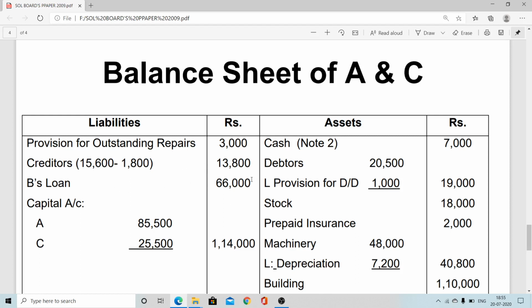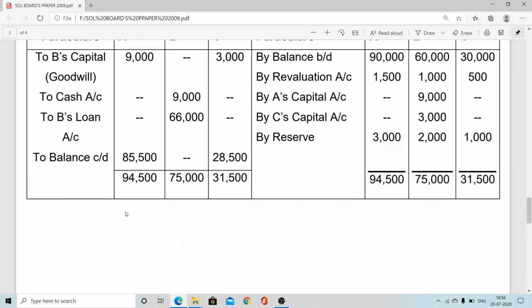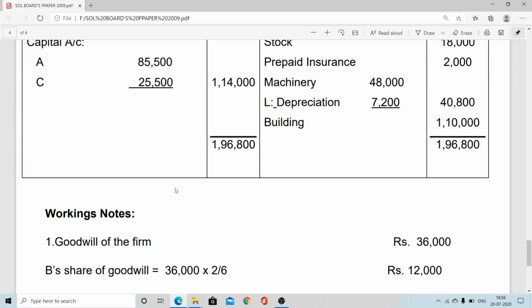B's loan: the retiring partner's entire amount is not being paid, so therefore B's loan is 66,000, and this is the new capital of the remaining partners, which you got from here, partners' capital 85,500. This is the new capital. Now after that, the totals of assets and liabilities tally.